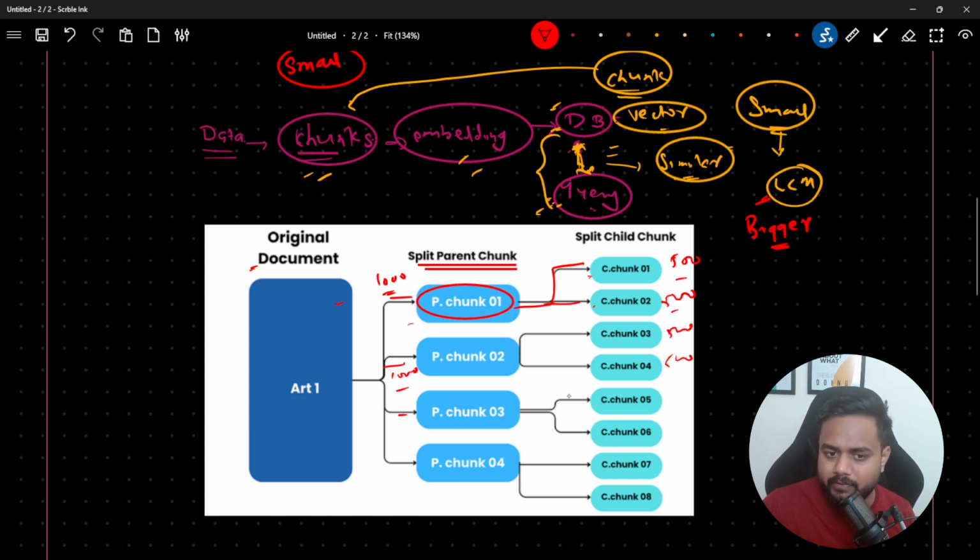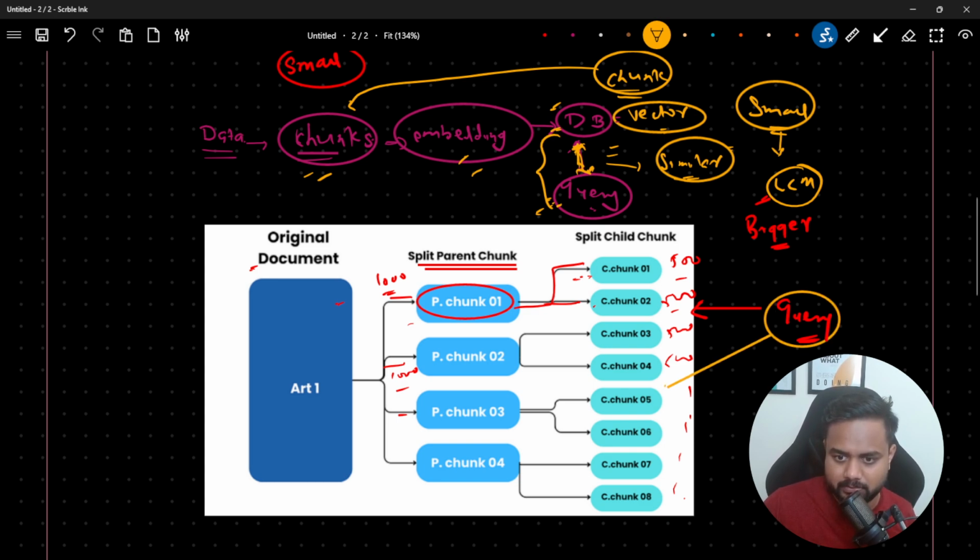Now whenever my query comes, this query is going to interact with the smaller chunks. Let's say my query interacts with this particular chunk, and this is the relevant result. This particular chunk is the relevant chunk.